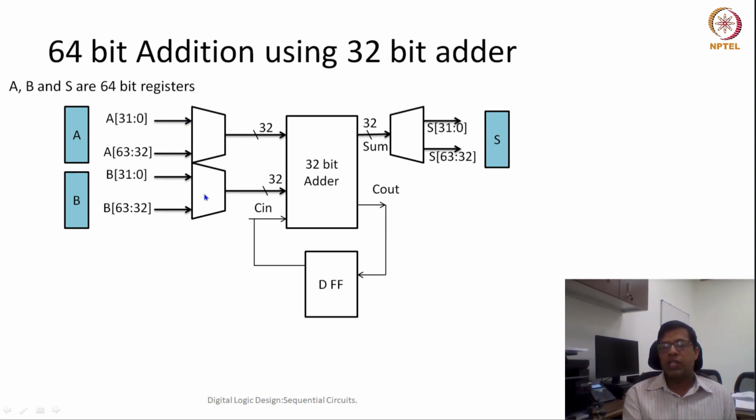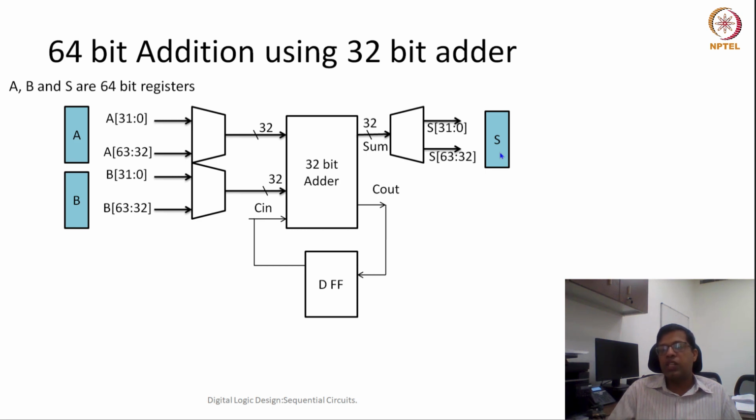So there would be two muxes here, and similarly at the output, because there is only a 32-bit output, that output has to go to an S register, which is again a 64-bit register. So here we have a demux, a demultiplexer.